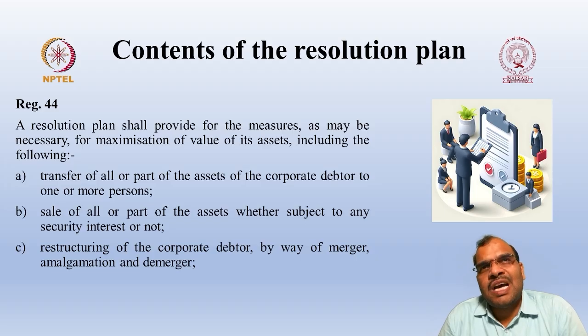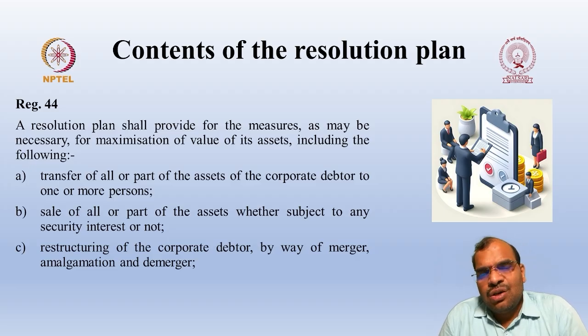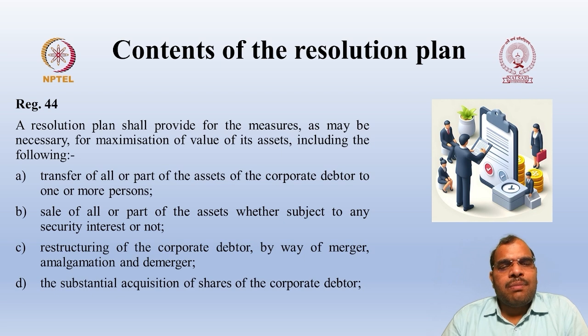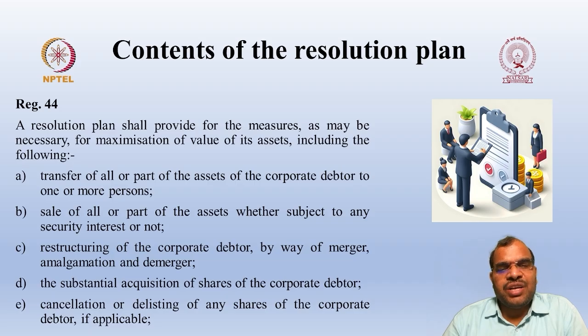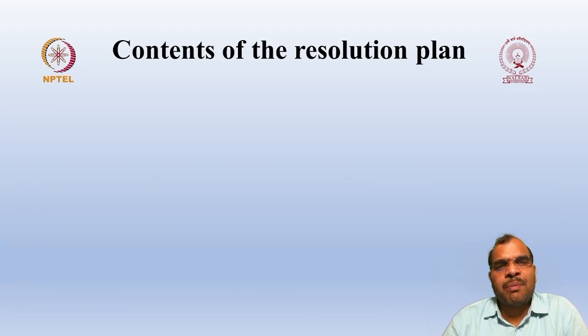In the previous lessons we have discussed that prima facie you are expected to follow the IBC. Okay, first comply with the IBC provisions. In addition to that, if it is not contradictory to the IBC provisions, you are expected to follow the procedures under the Companies Act also. Okay, then the resolution plan may contain substantial acquisition of shares. So someone may say that we are going to acquire the company, substantial acquisition. Okay, then cancellation or delisting of any shares of the corporate debtor. So there is a possibility you can cancel or go for delisting of the shares also, if applicable.